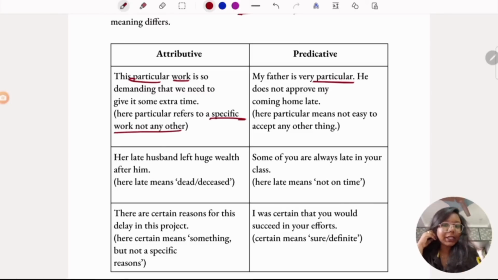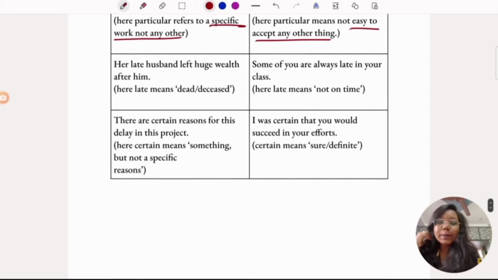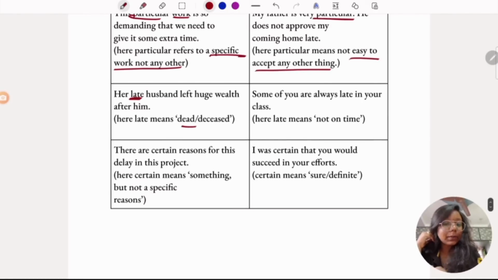Coming to the predicative one, which comes after the linking verb. My father is very particular. Here particular means not easy to accept any other thing. So the placement of the adjective is changing its meaning. Her late husband left huge wealth after him. Here late means dead. If you see the late in the predicative one, some of you are always late in your class. Late means not on time.